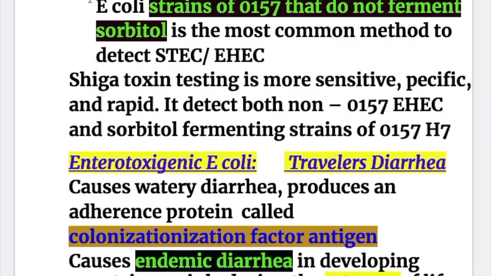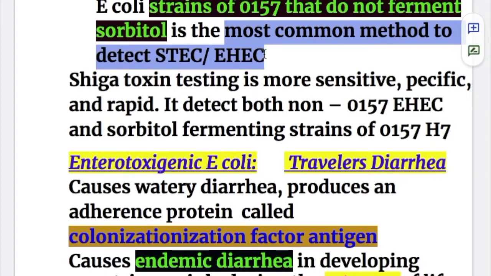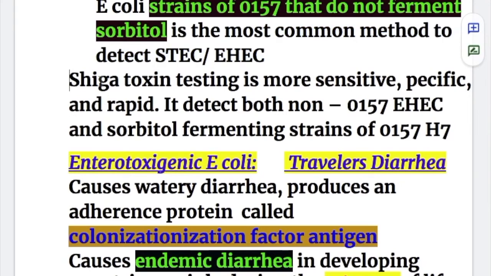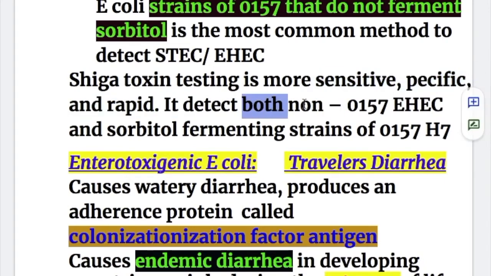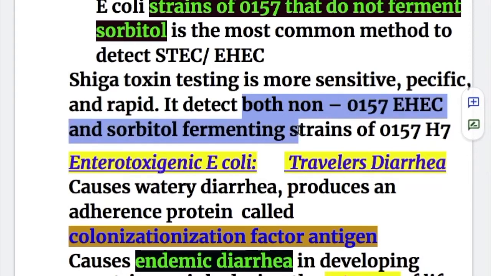Diagnosis of enterohemorrhagic E. coli. E. coli strains of O157 that do not ferment sorbitol is the most common method to detect the enterohemorrhagic type. Shiga toxin test is more sensitive, specific, and rapid. It detects both non-O157 EHEC and sorbitol-fermenting strains of O157:H7.